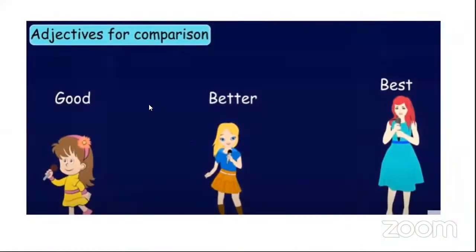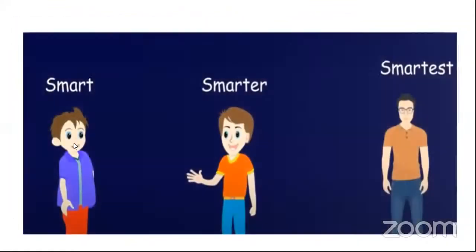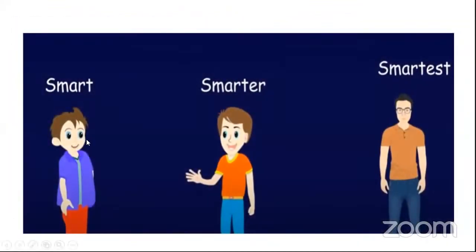Now I have put it in this format. Sophie sings good, then Eva sings better, and this girl sings best. Good, better, best. Next one. This boy is smart, but this boy is smarter.